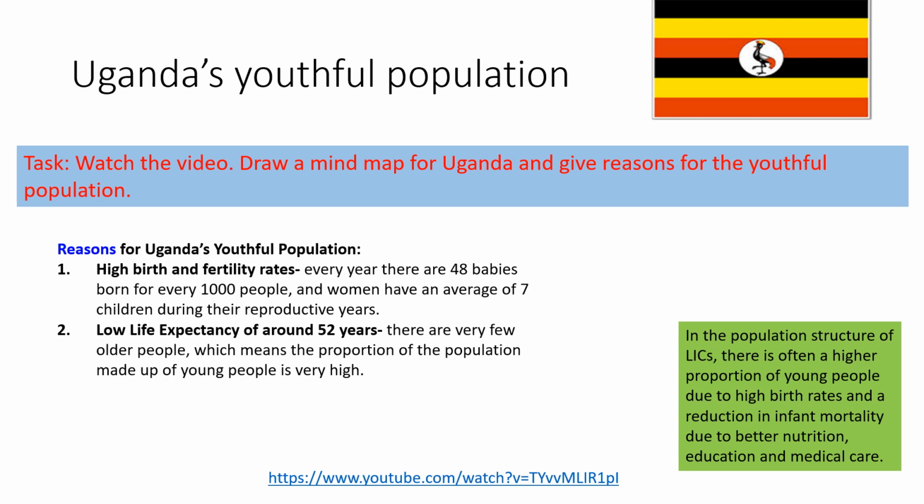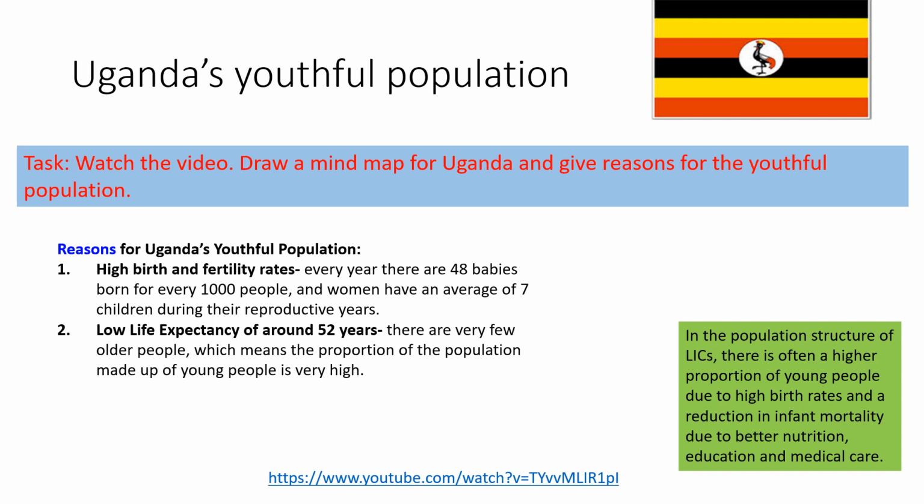Okay, you might have got that there is a very high birth and fertility rate. Every year there are 48 babies born for every 1,000 people, and women have an average of 7 children during their years. Imagine that, having 7 children. I've told you before that in our country, people mainly have 1 or 2, but in Uganda, it's not unusual to have 7 or more.